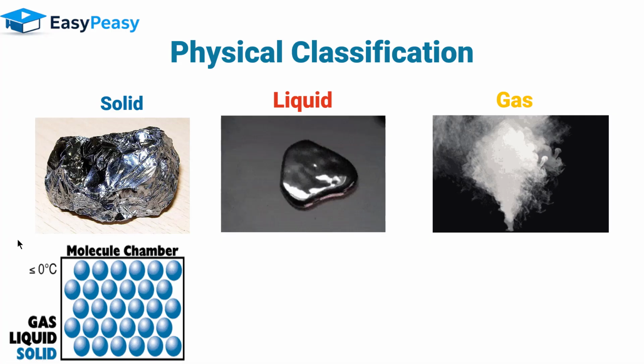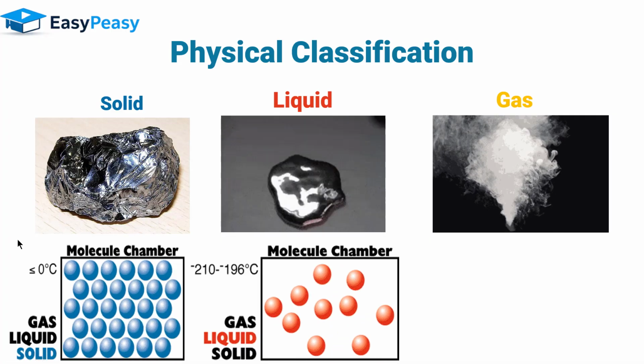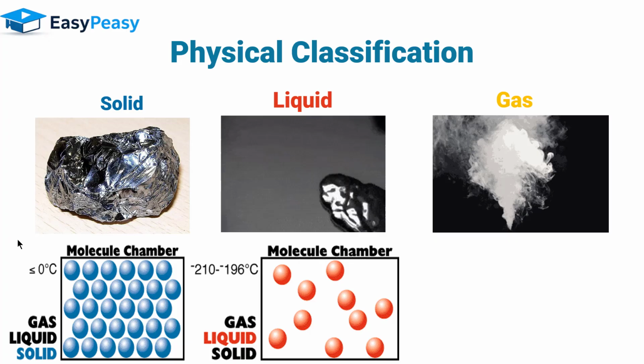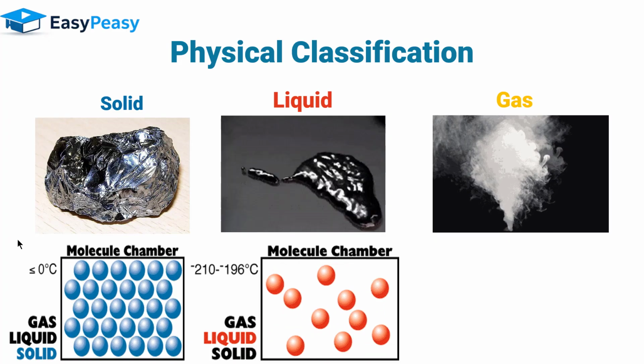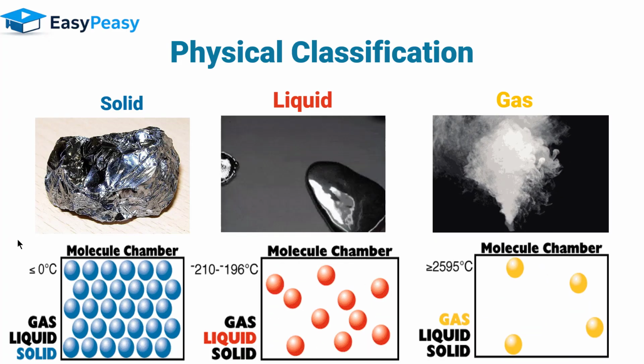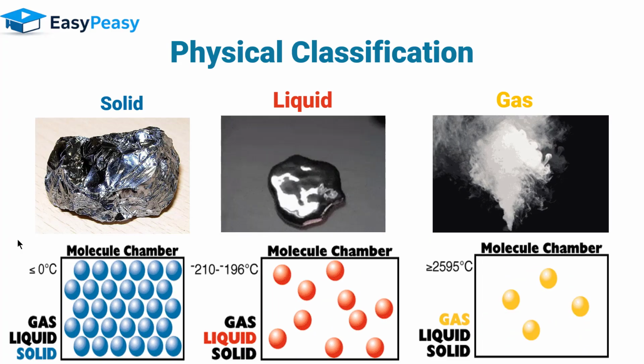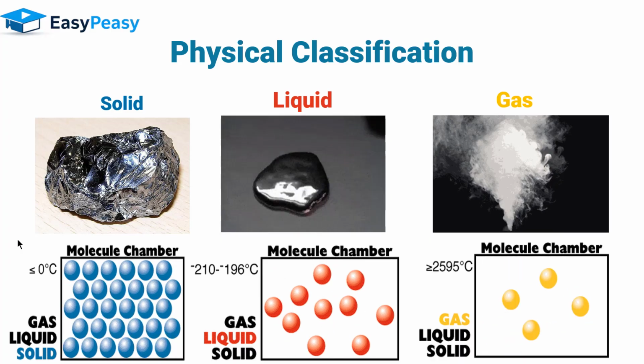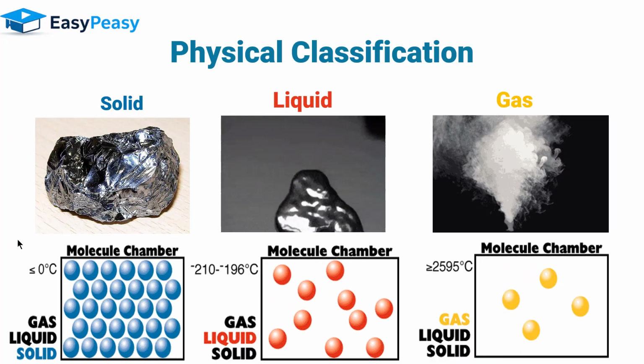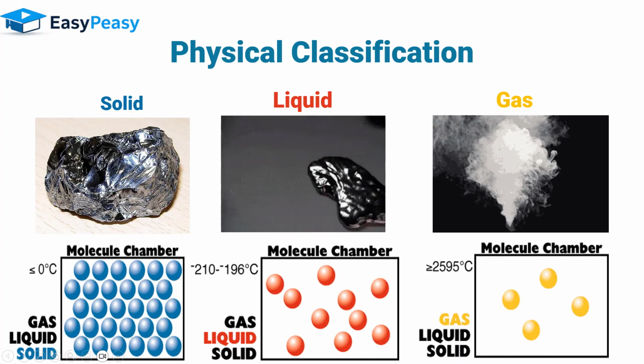In liquid, the particles are a little farther apart than in solid, but not too far away as compared to the gas state. In the gas state, the atoms are very far away from each other. That's why the physical appearance of that matter is gas.